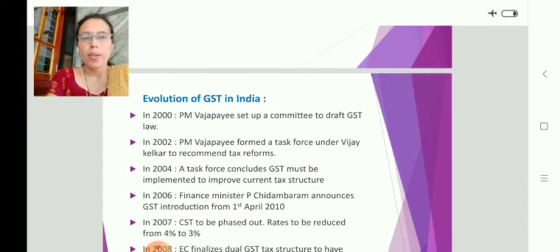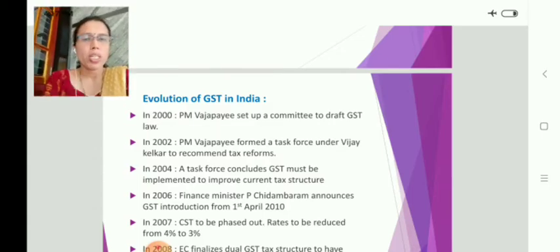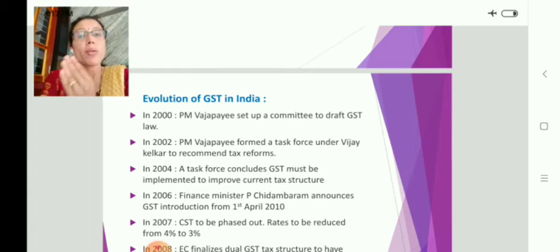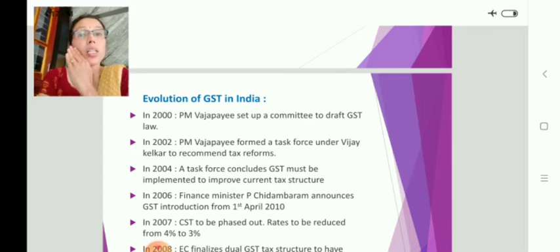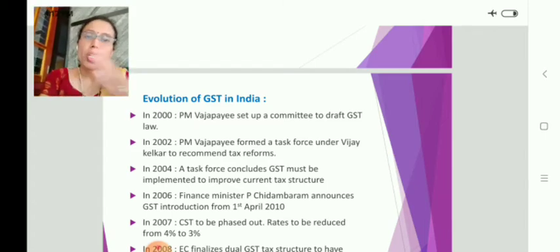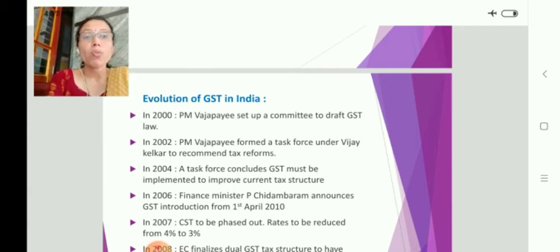Now let us see how GST developed in India. Even though it is implemented on 1st July 2017, what is the history behind this? What is the evolution behind this story? Let us see this here in this video. The thought of implementing GST in India started in the year 2000.